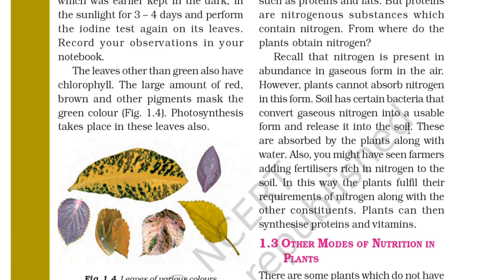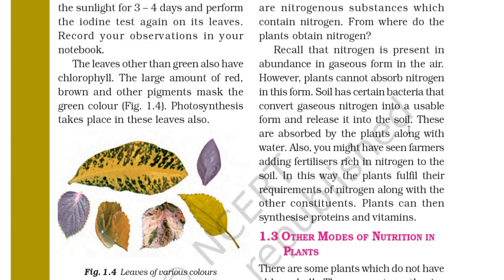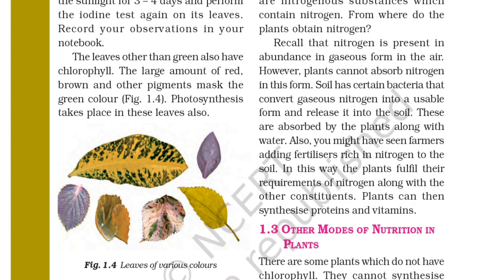These bacteria are very helpful for the plant. The nitrogen is absorbed by the plant along with water, transported through the roots.